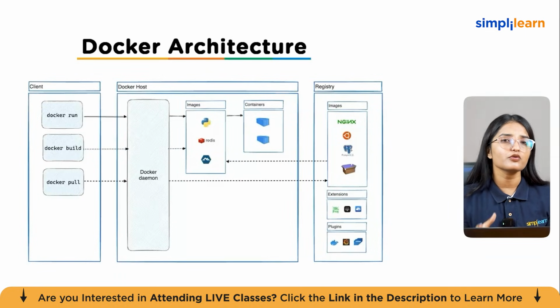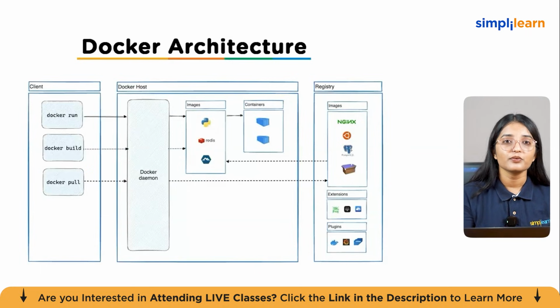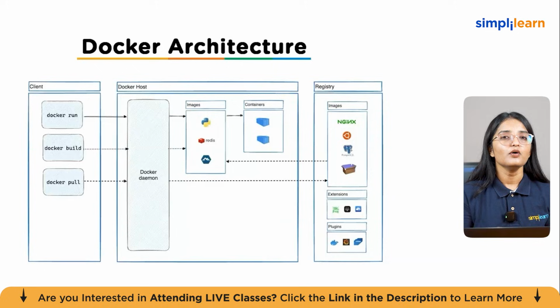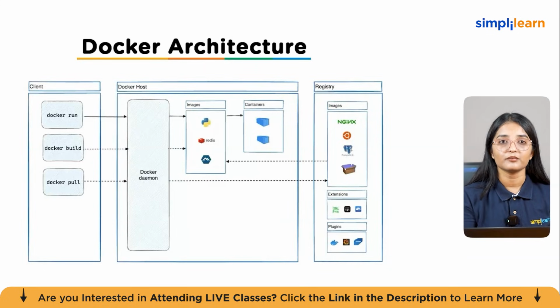But they can also run on different machines. Now, in that case, the client communicates with the daemon over a network using a REST API. Now, let's understand each component clearly. The first, the Docker daemon. The Docker daemon is called dockerd.